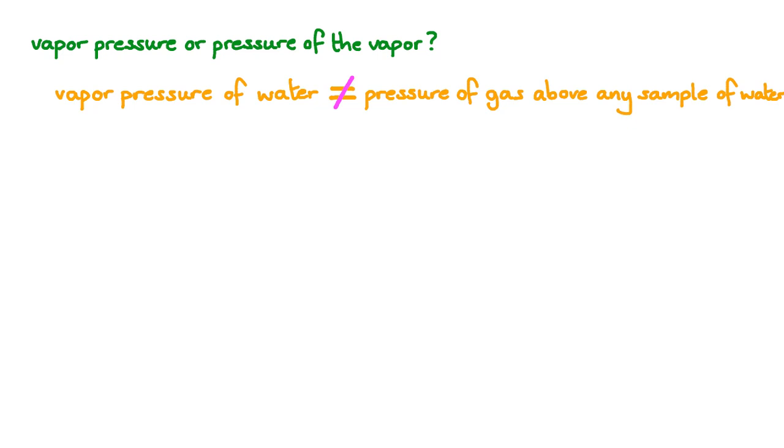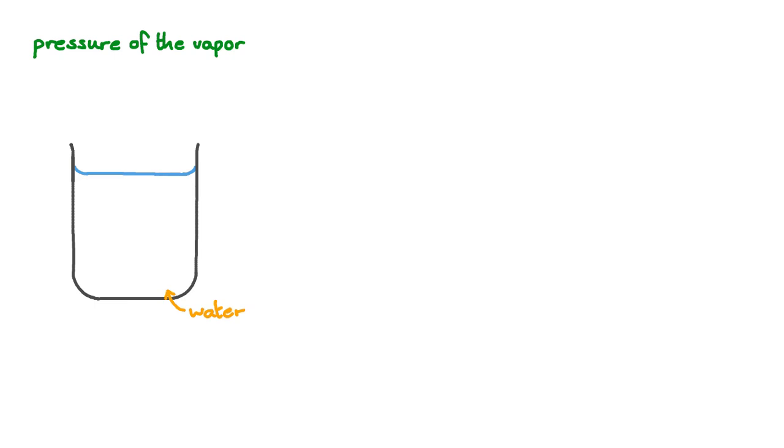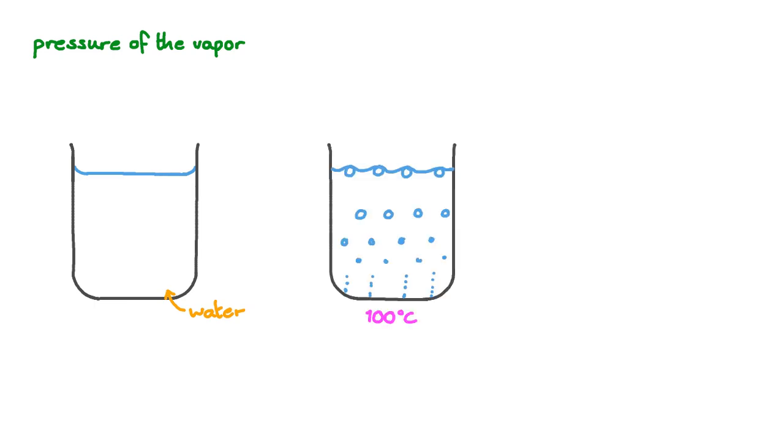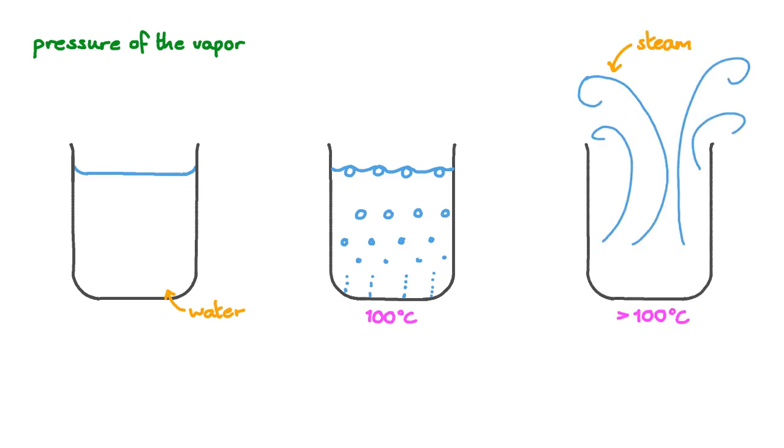Here's some water sitting in a beaker. If we heat it to the boiling point of water, which is 100 degrees Celsius, it will boil and bubble. If we heat it for long enough, all the water will boil. Now let's go back and take a closer look.